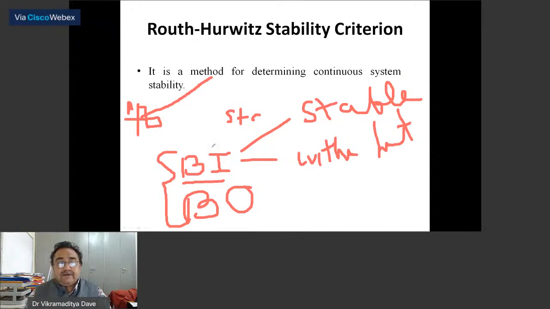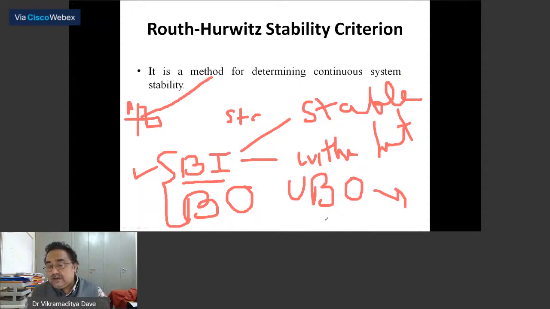Now there can be one case where you are giving a bounded input and the system gives an unbounded output, that is the output is increasing. Again, we will call this system unstable. So dear students, please keep in mind that there are two definitions.